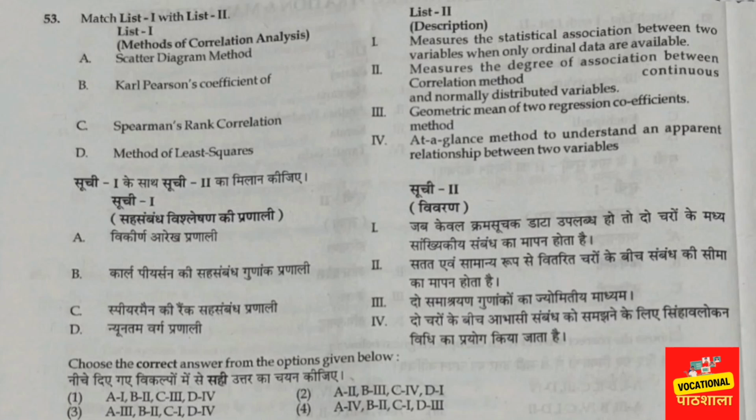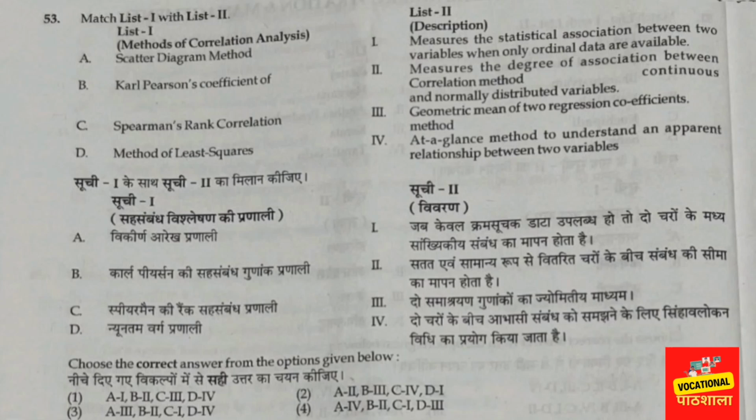Scatter diagram method, we have discussed that it's the option at a glance method to understand an apparent relationship between two variables. So only option number 4 is correct. In that way, Karl Pearson coefficient of correlation is the measure of the degree of association between correlated continuous variables. So option number 4 is correct for question 53.